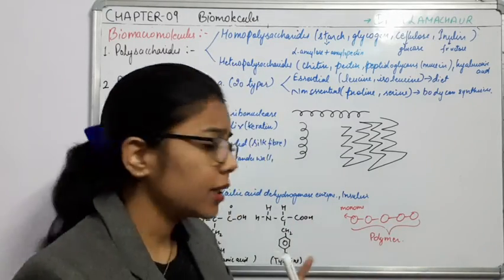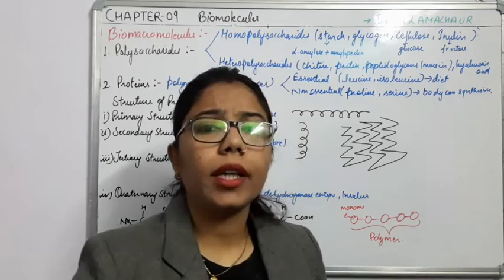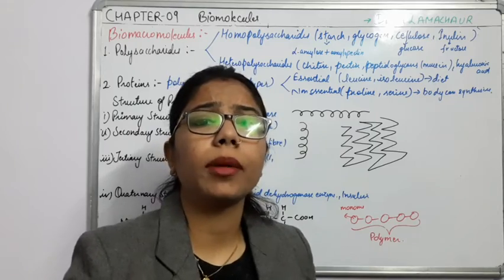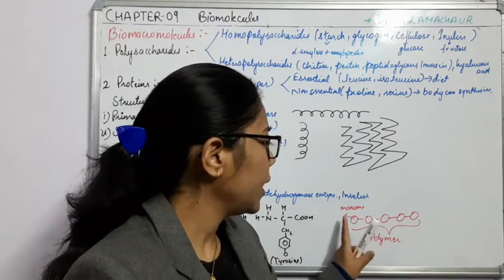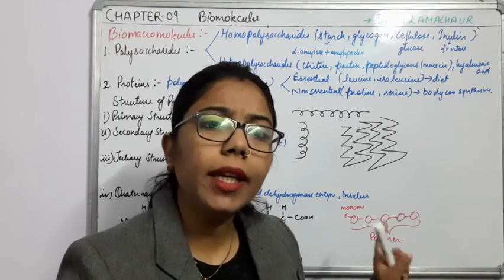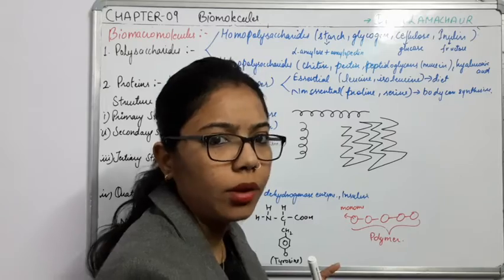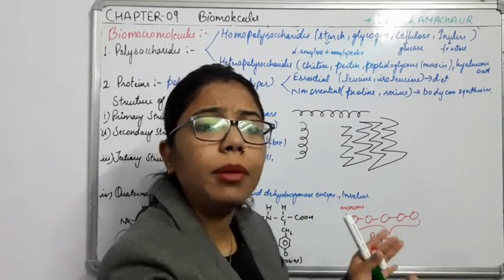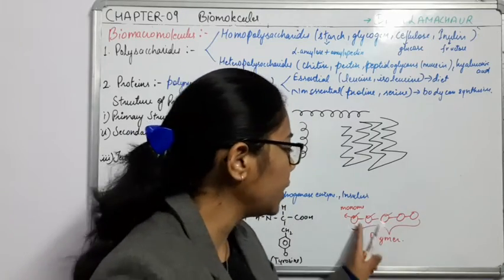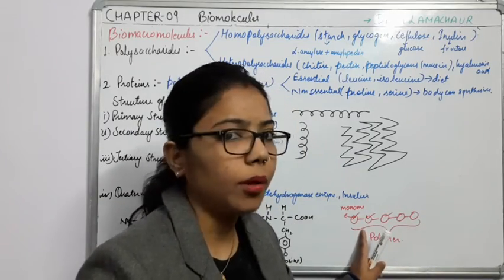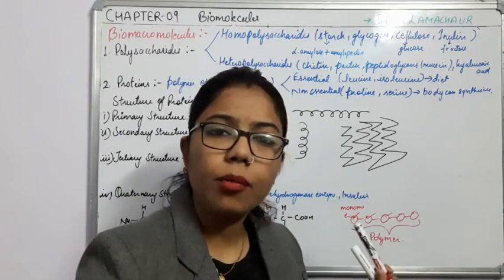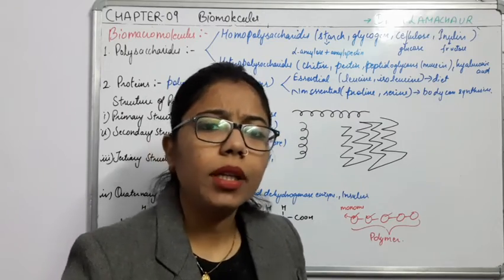When we form the polymer by different types of monomer, for example protein, which can be formed by different types of amino acids, it can be tyrosine, it can be phenylalanine, so the units can be of different types, and that one is known as a heteropolymer. What is a homopolymer? Same type of monomer unit. And heteropolymer, different types of monomer unit.